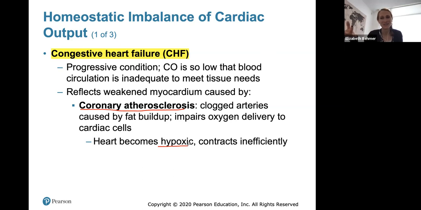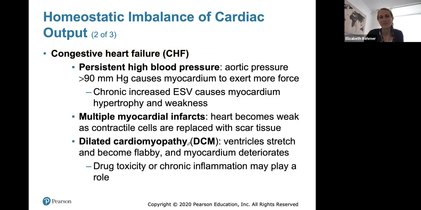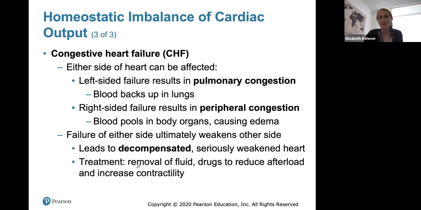With not enough oxygen present, it will contract inefficiently. Persistent high blood pressure can lead to congestive heart failure, multiple heart attacks where the heart becomes weak as contractile cells are replaced with scar tissue, or dilated cardiomyopathies when the ventricles stretch and become flabby and the myocardium will deteriorate. Sometimes drugs can play a role, or chronic inflammation can also play a role.